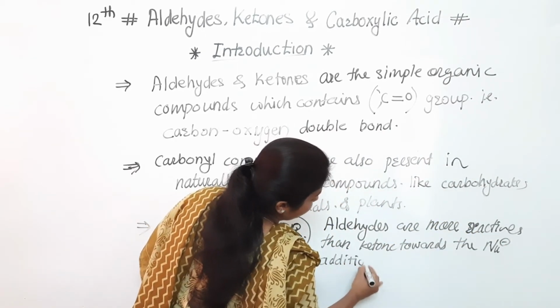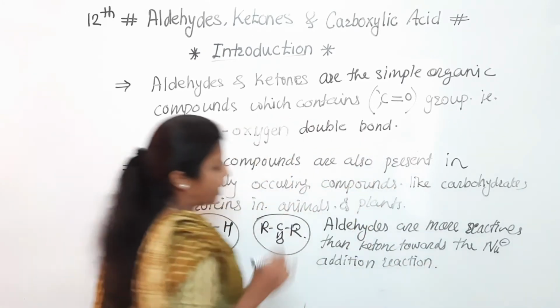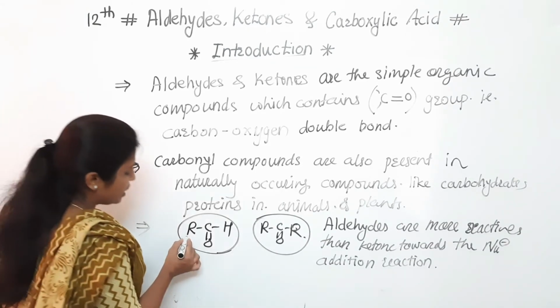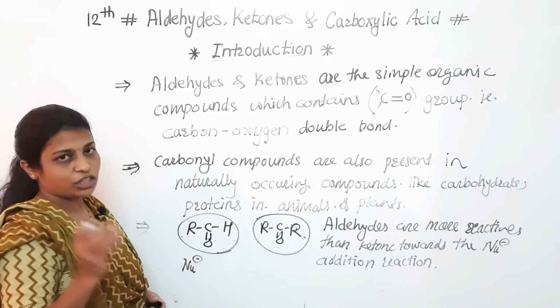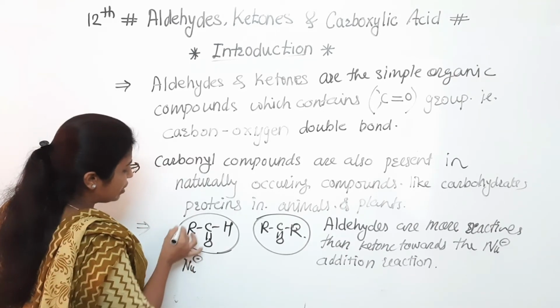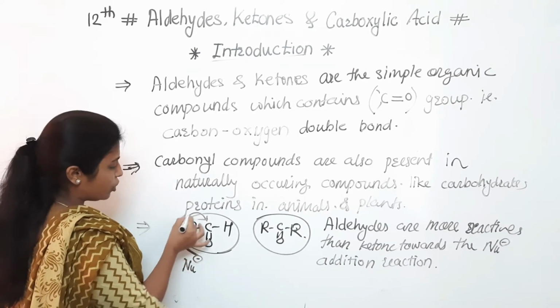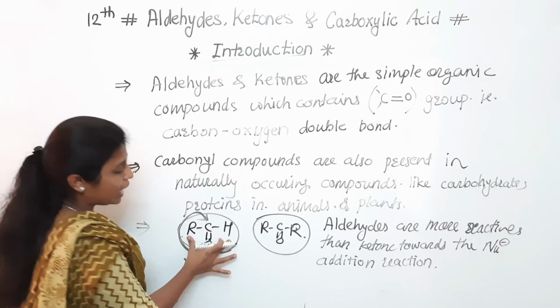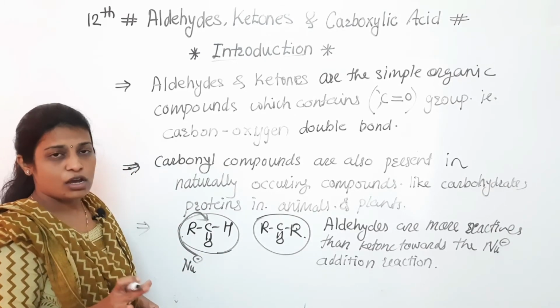What is the reason behind that? If we consider why these aldehydes are more reactive for the nucleophilic addition reaction, in that we can say that simply, see here, nucleophile is negatively charged. So when it is attacking on that carbonyl carbon, when nucleophiles will attack on that carbonyl carbon, if two alkyl groups are there, then there is a possibility of steric hindrance also.